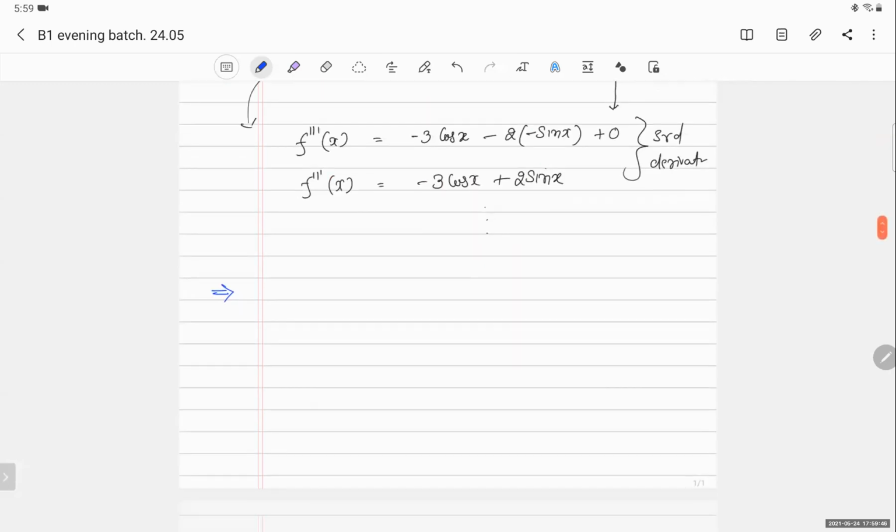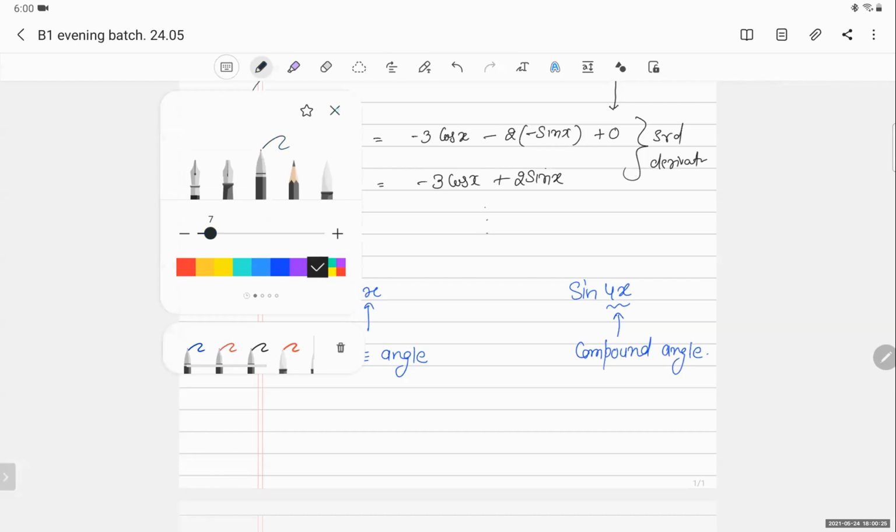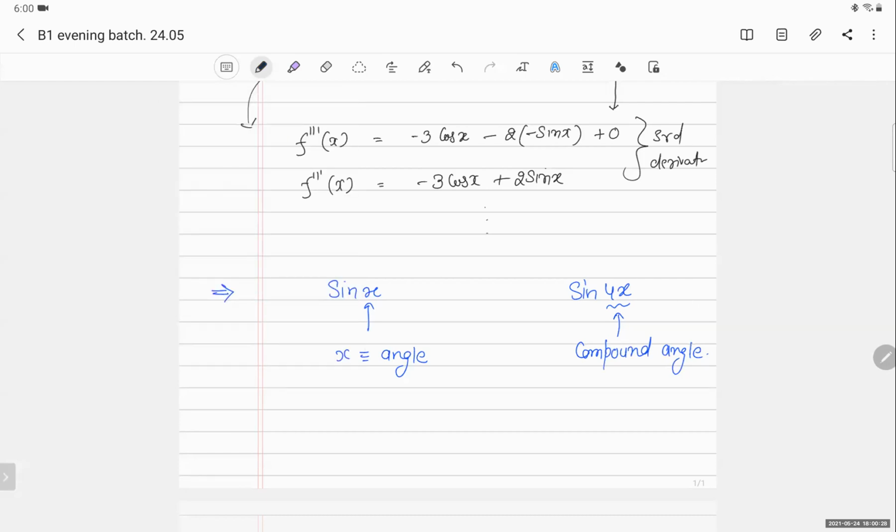Suppose I gave you a compound angle. Compound angle means, suppose I put sin x, where x is the angle, and the coefficient of x is 1. Suppose I give you something like sin 4x. The 4 will come out and we'll differentiate sin 4x. So it will become 4 cos 4x. So these are called compound angles, when the coefficient of x is other than 1.